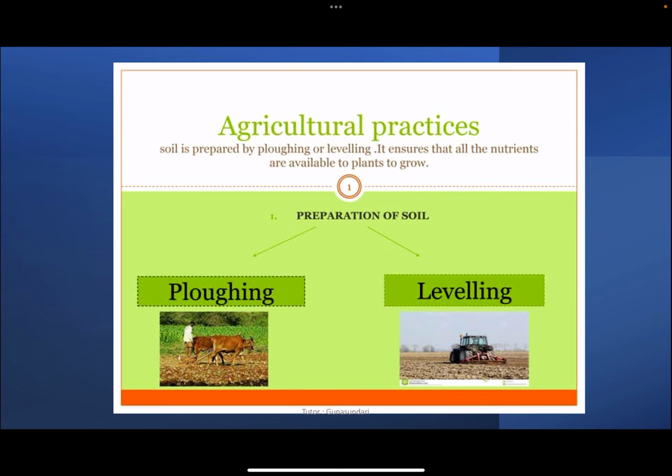So how the soil has to be prepared before the crop is grown? Soil is prepared by means of ploughing and leveling. It ensures that all the nutrients are available to plants to grow. The other name of ploughing is called tilling. So ploughing and leveling are the two methods of preparation of soil.